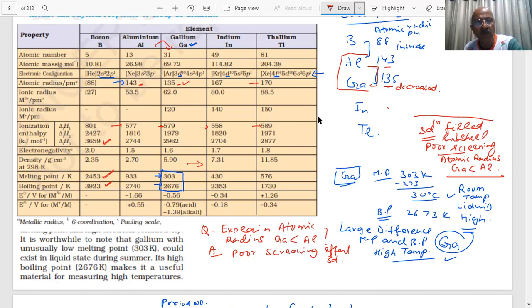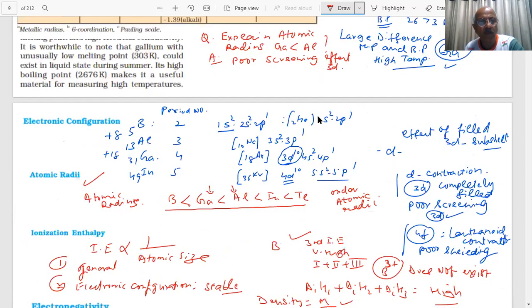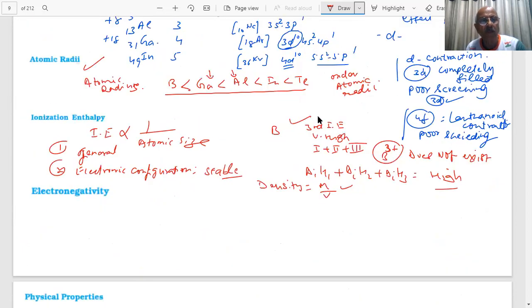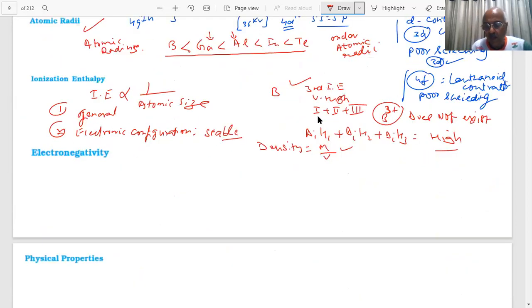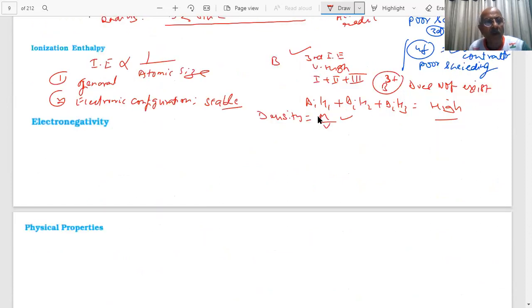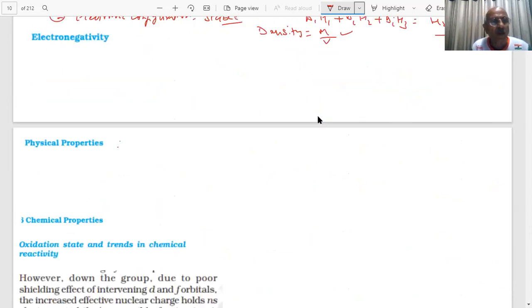A question was put up in the paper about boron. What is boron, students? Extremely hard, and with many allotropes.